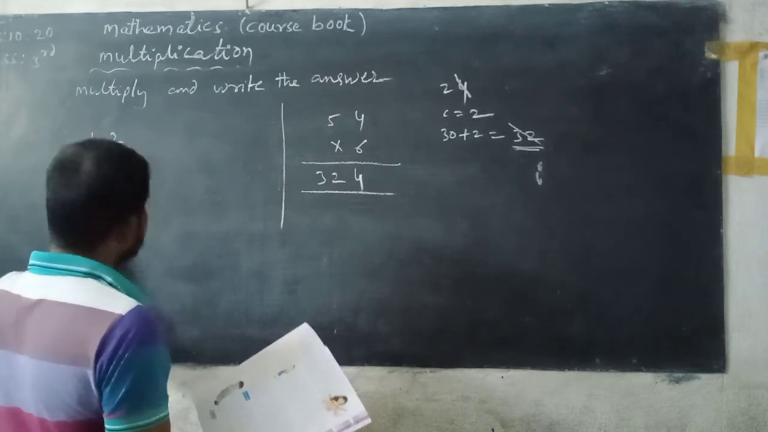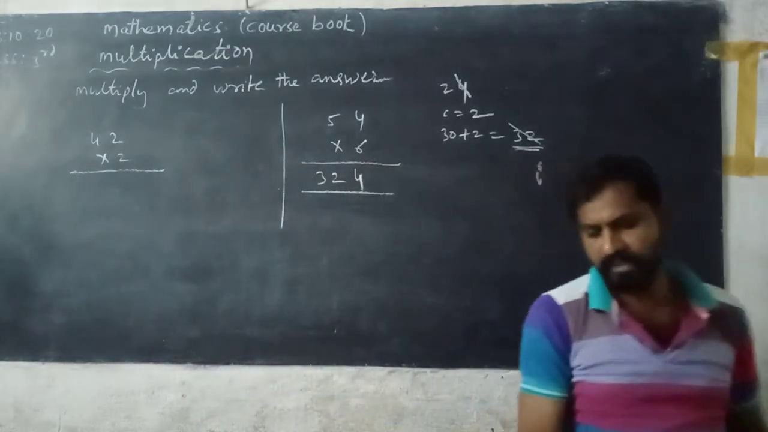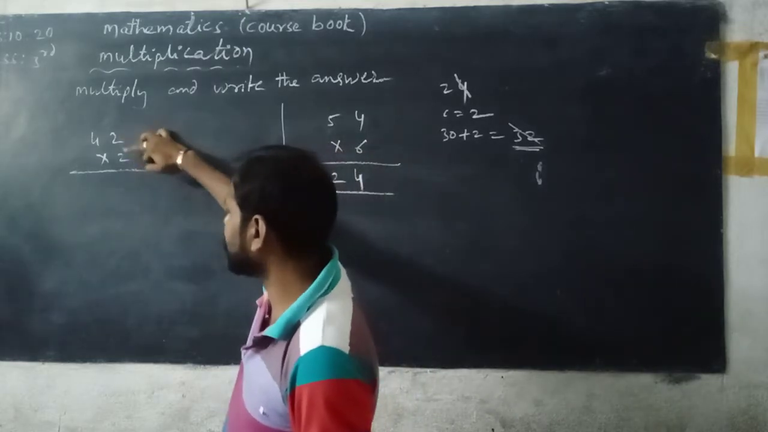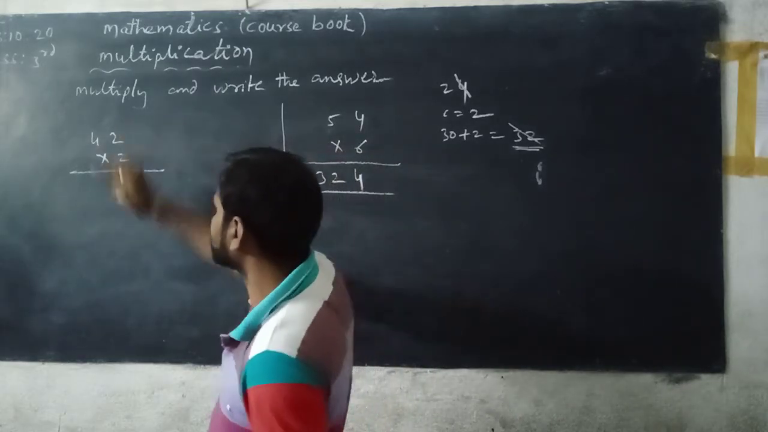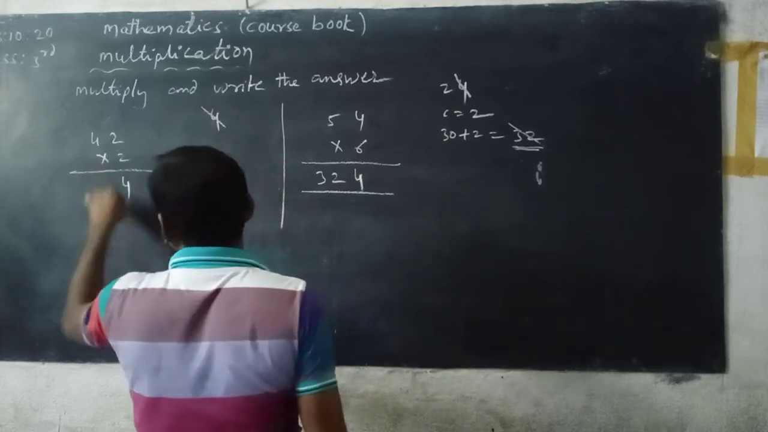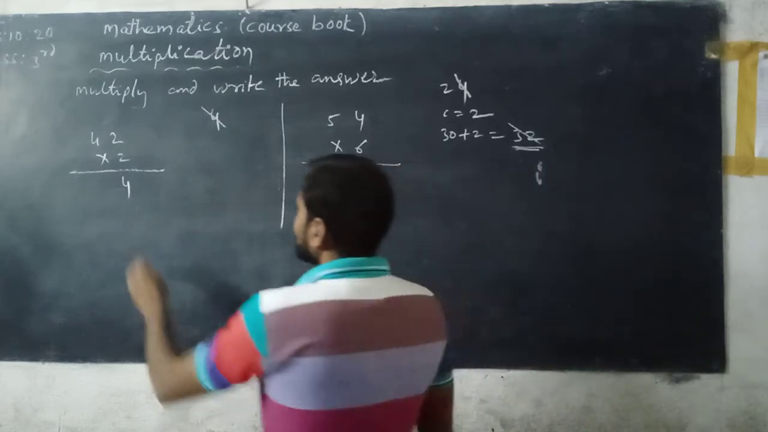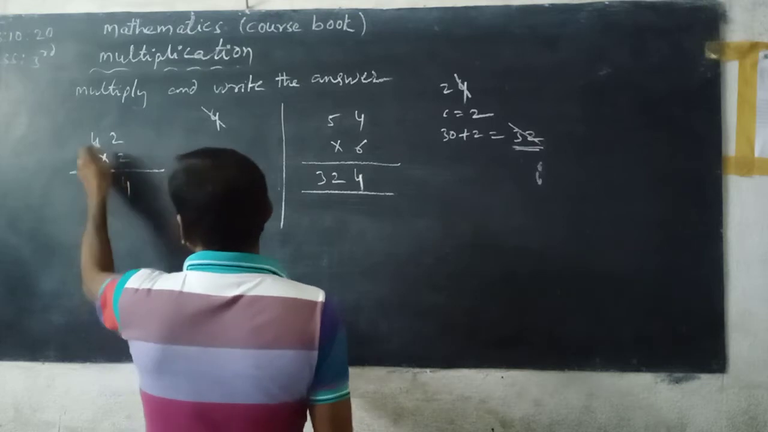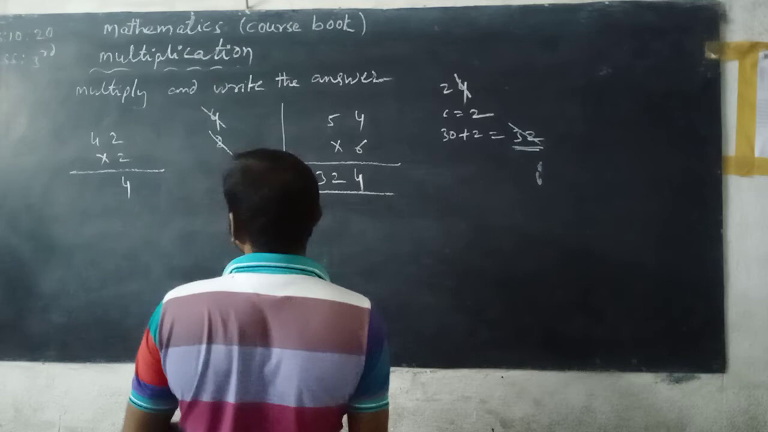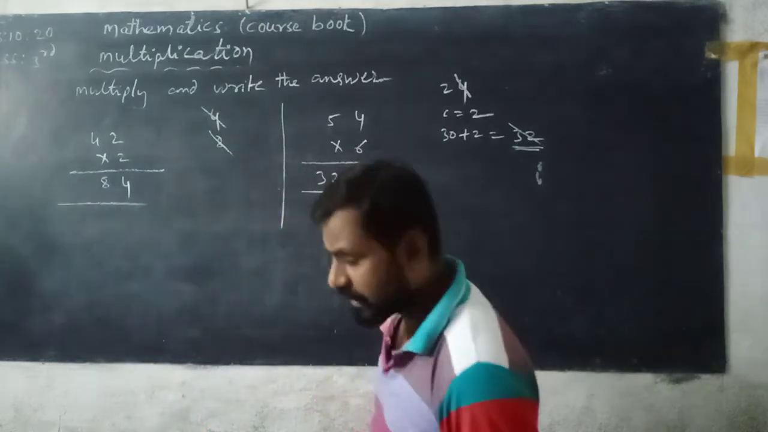Next, 42 into 2. So 42 is multiplied with 2. First, multiply the digits in the ones place, that is 2. 2 is multiplied with 2, so you can read the 2 table. 2 2s are 4. 4 is a single digit number, so there is no carrying. You can write it directly under the ones place of the product. Now next, multiply 4 with 2, so read the 2 table: 2 4s are 8. This is also a single digit number. You can write 8 directly under the tens place. So the product is equal to 84.